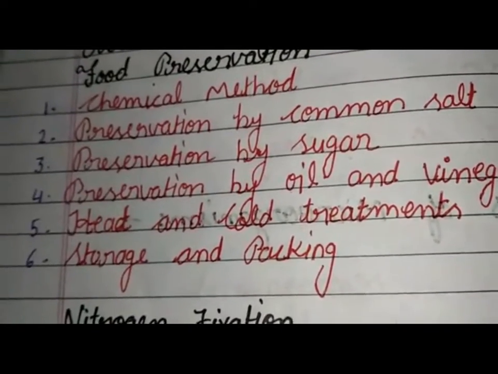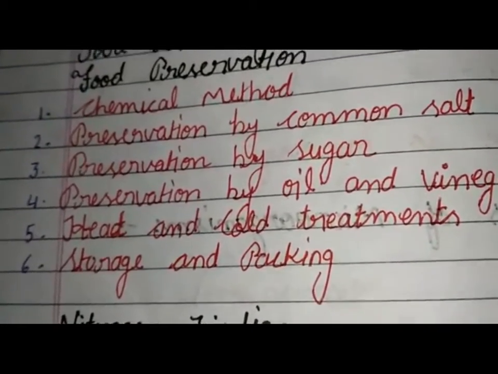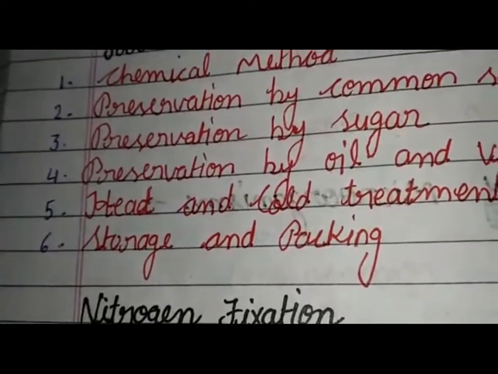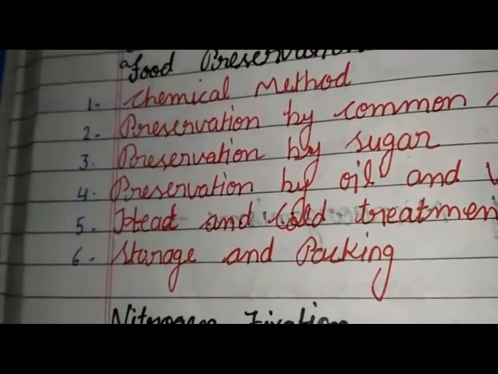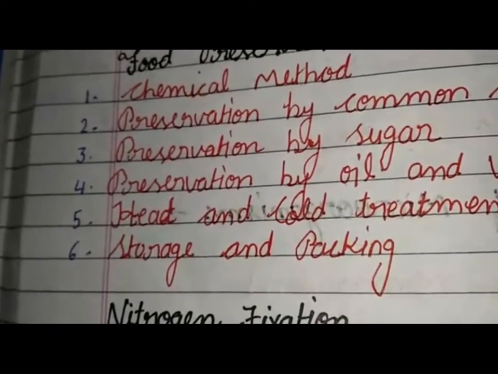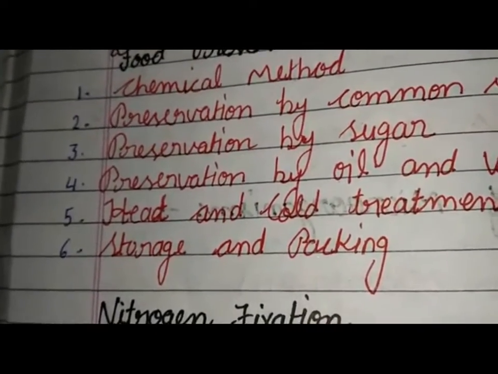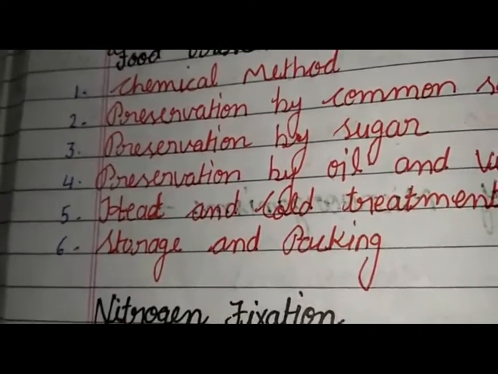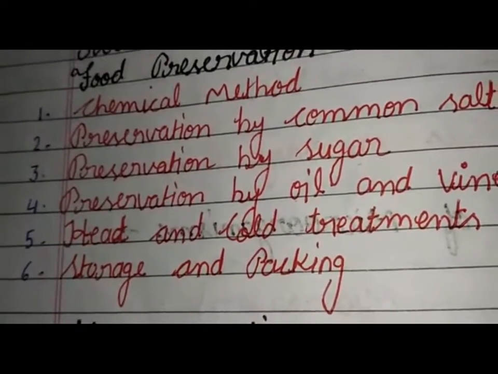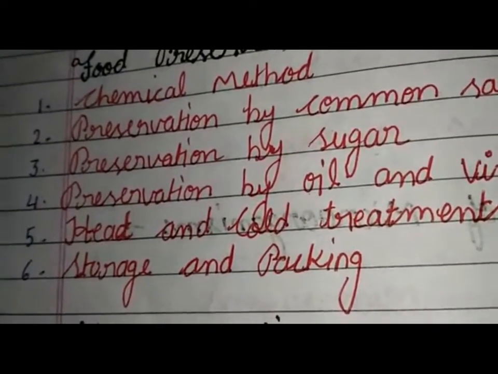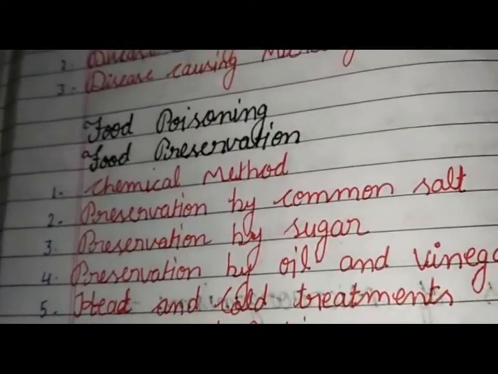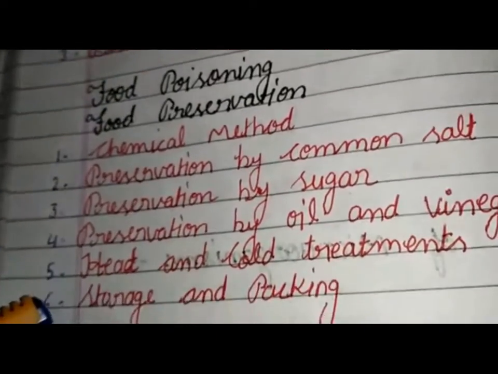Next and last, storage and packing. These days, dry fruit and even vegetables are sold in sealed, airtight packets to prevent the attack of microorganisms on them. This helps the dry foods and vegetables to remain unspoiled for a longer time. So these are food preservation methods.